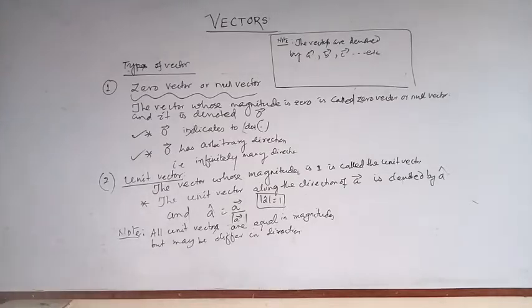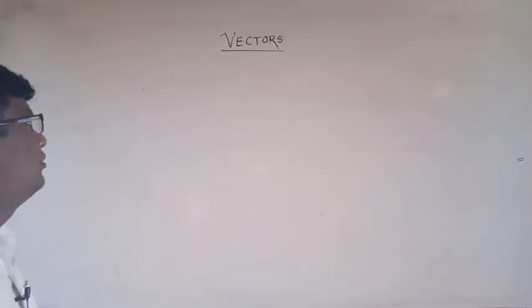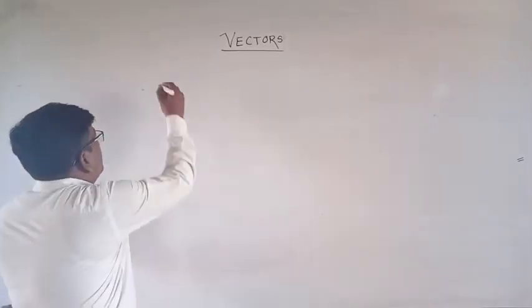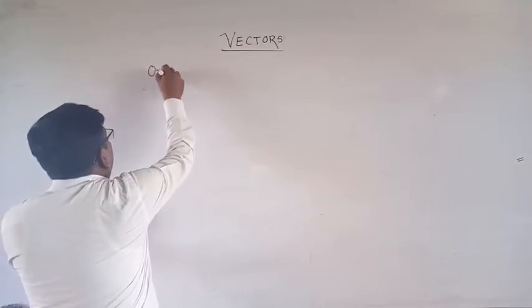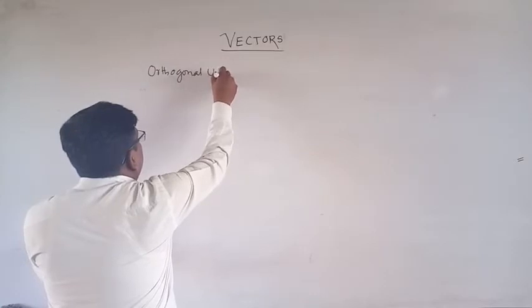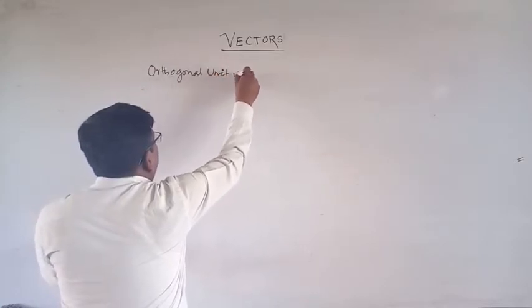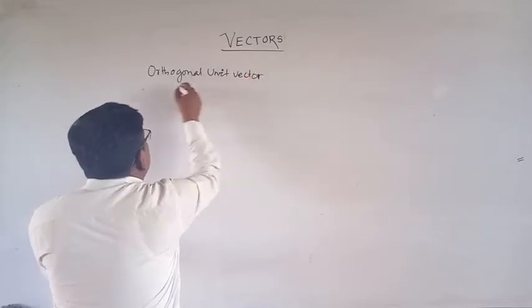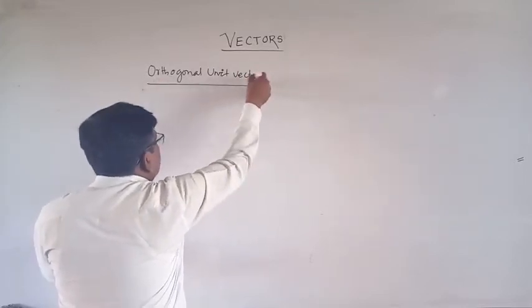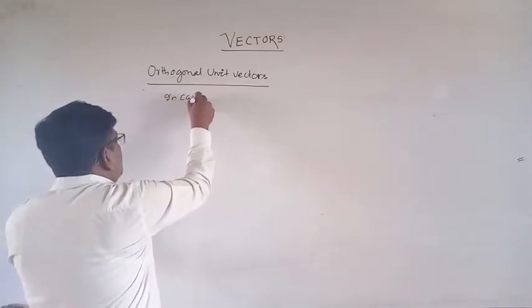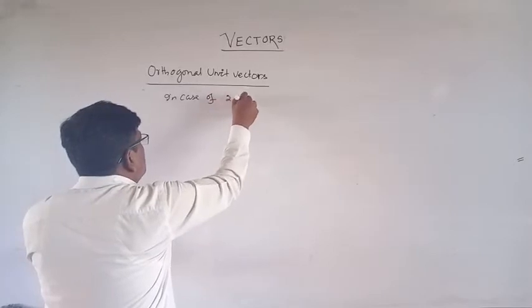Now other types of vectors. Orthogonal unit vectors. What are orthogonal unit vectors in the case of a 2D system?